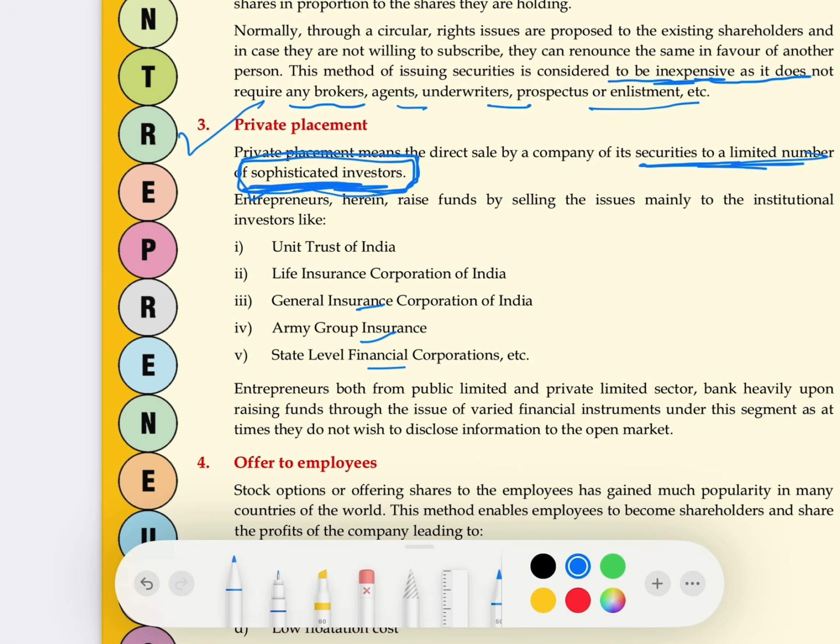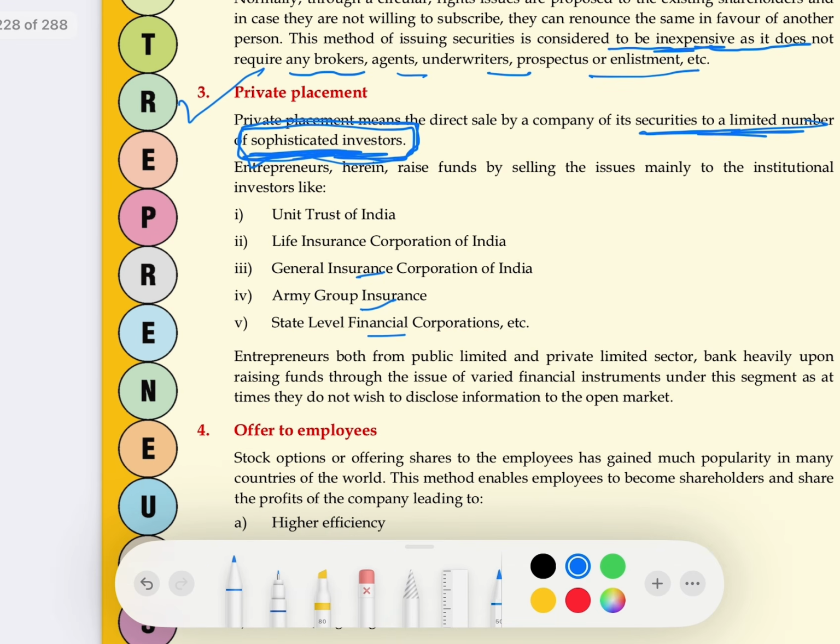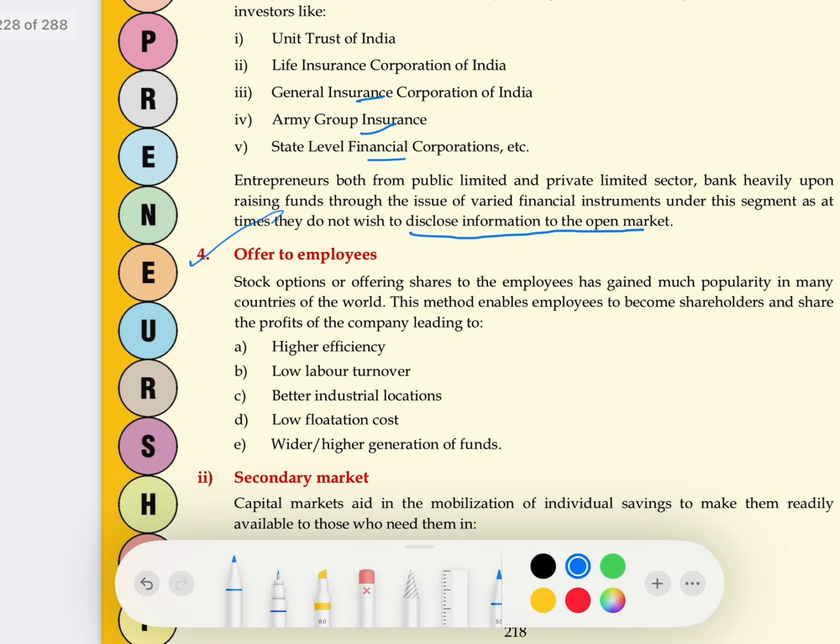What is the benefit? Here I am not issuing the shares to the general public. When I am not issuing the shares to the general public, then I don't need to share any information with them either. So I can maintain full confidentiality. We don't need to disclose any information in the open market. Last, third is offer to employees. What is offer to employees? Here the company issues shares to its employees. When the shares are issued to its employees, that is called offer to employees. What is the benefit? You know, this has the most benefit. First benefit is higher efficiency. Who are the shareholders? Shareholders are the owners of the business.